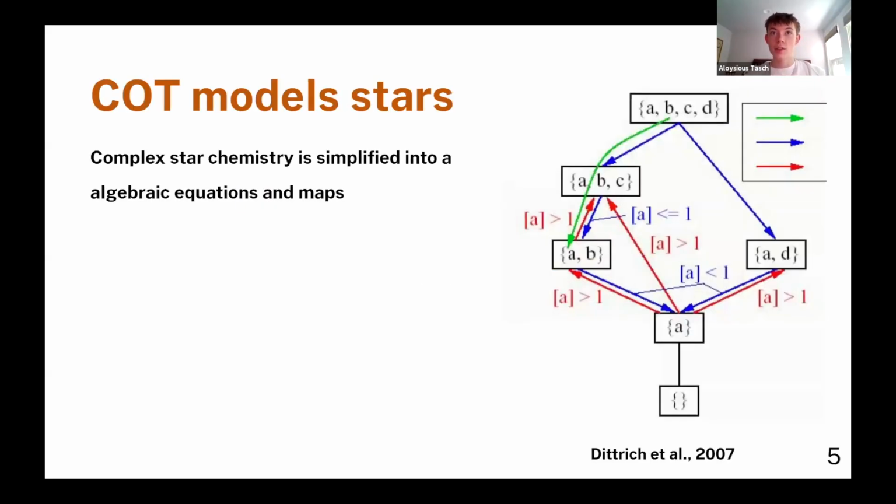We can model a star's nuclear reaction network using COT, which essentially turns these big, terrible balls of hot gas into more simple algebraic equations. And we can also make fun maps out of them. The fun part, at least in my opinion, is the life part. We can explore whether stellar systems exhibit properties analogous to autopoietic systems, and whether these properties could help us think about what we actually consider life to be.